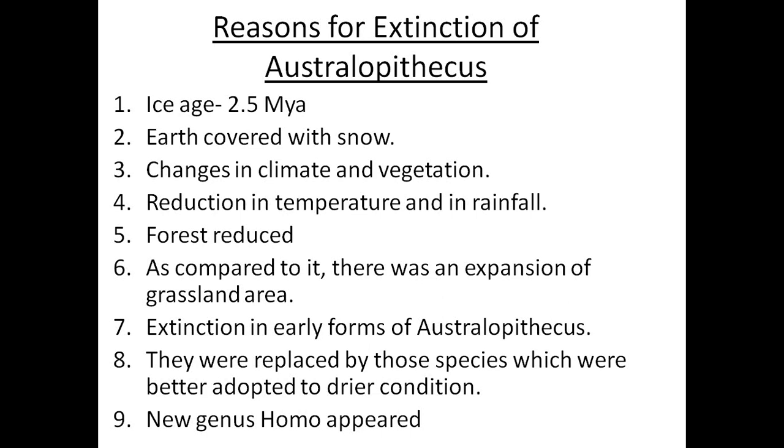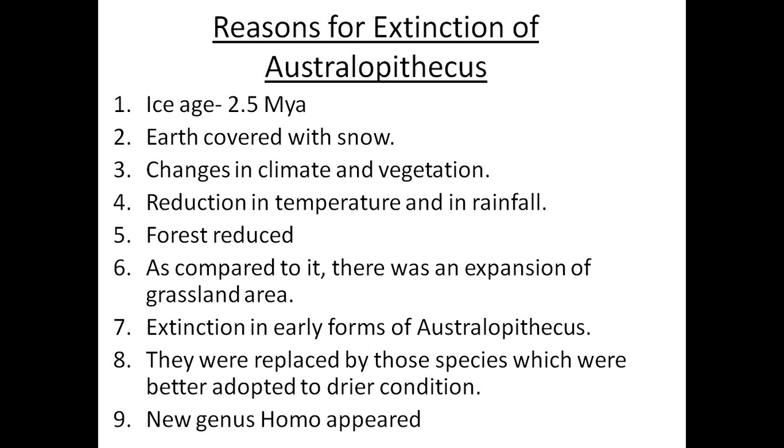A large part of our earth was covered with snow at that time. It brought major changes in the climate as well as in the vegetation.